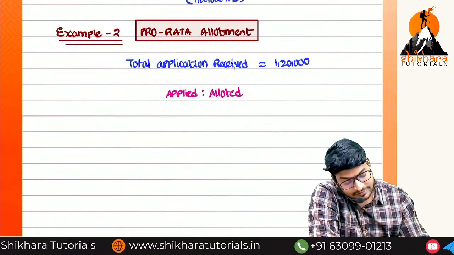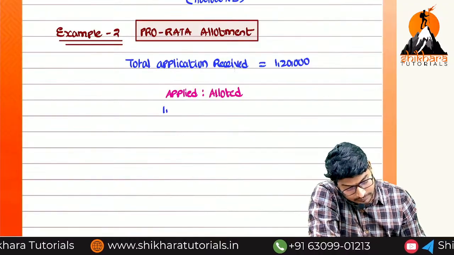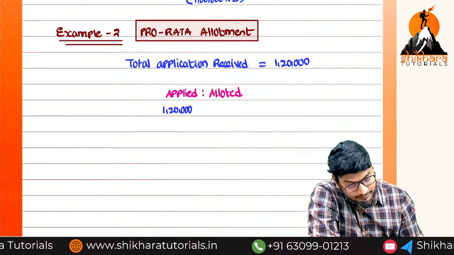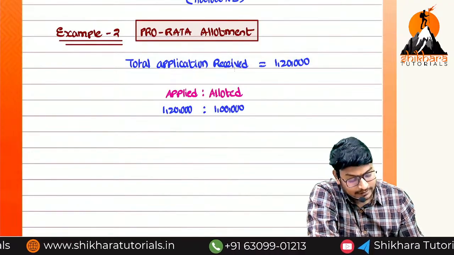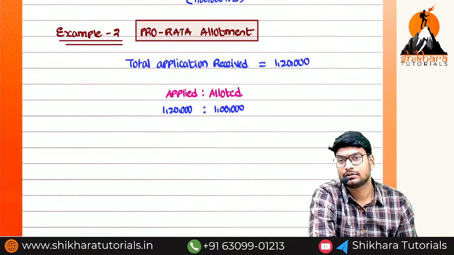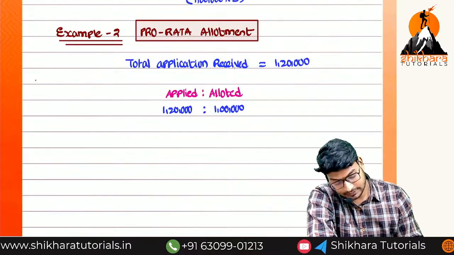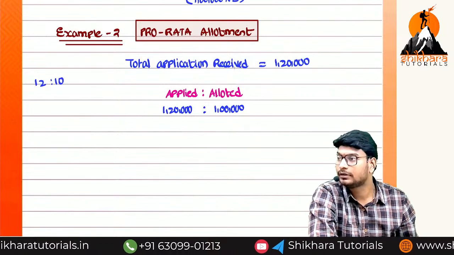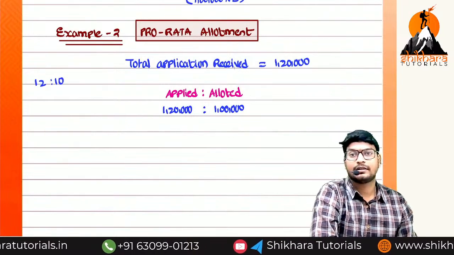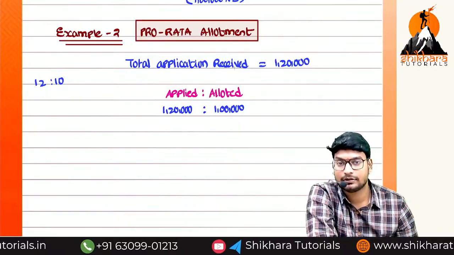So how many shares have been applied for, ma? 1,20,000 are applied. How many shares can we allot? 1 lakh shares. Can you say the proportion? So nothing but 12 is to 10, na? Nothing but what is the proportion? 12 is to 10. That means we can write 6 is to 5.